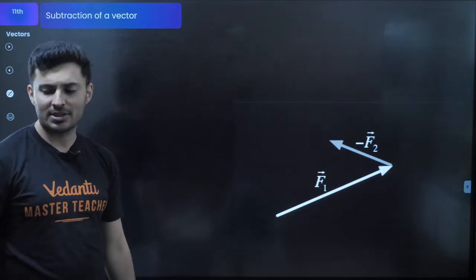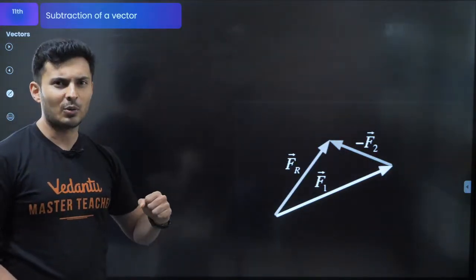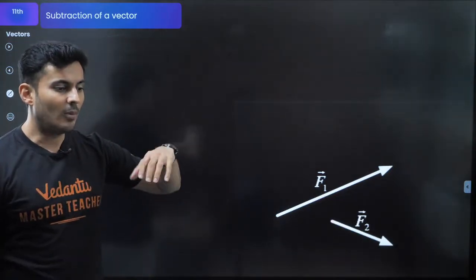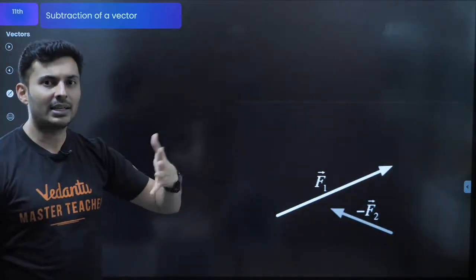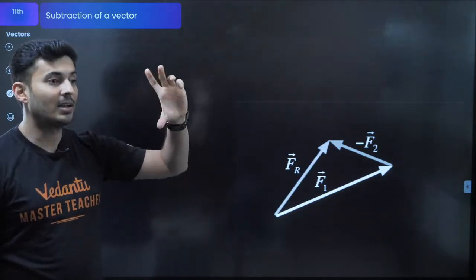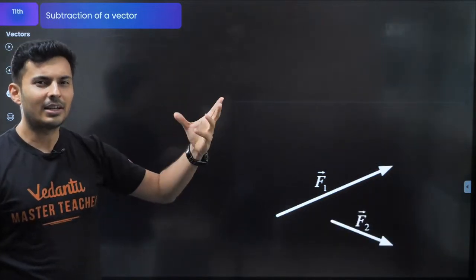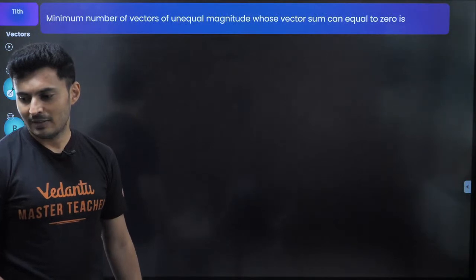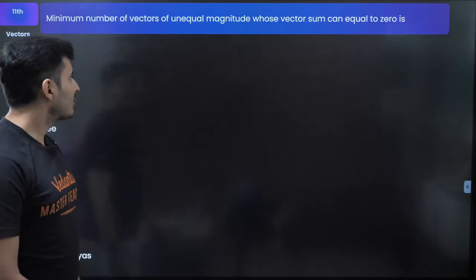This is vector subtraction. It is also needed many times whenever you have to find changes in any quantity. When do you subtract, guys? You subtract whenever you have to find how much is remaining or how much is the change in something. Earlier this much was there, now this much is there. So how much is the improvement? How much is the change? How much is the delta? That time you use subtraction. Great. A vector is the negative of minus A vector. Okay, great. So let's start.